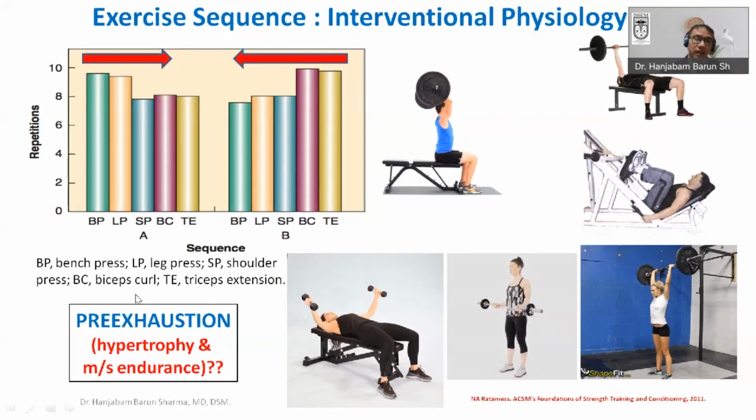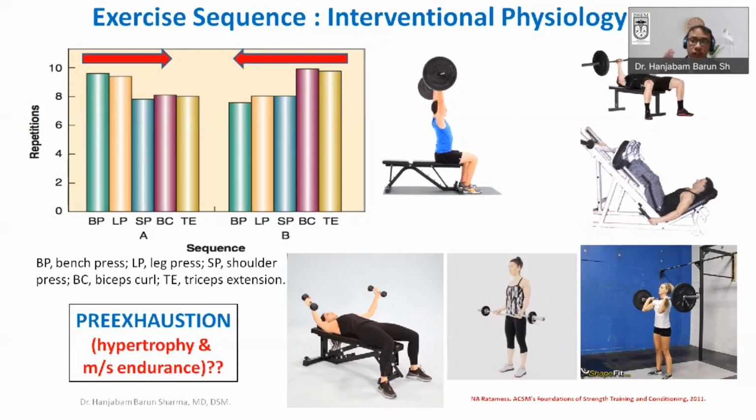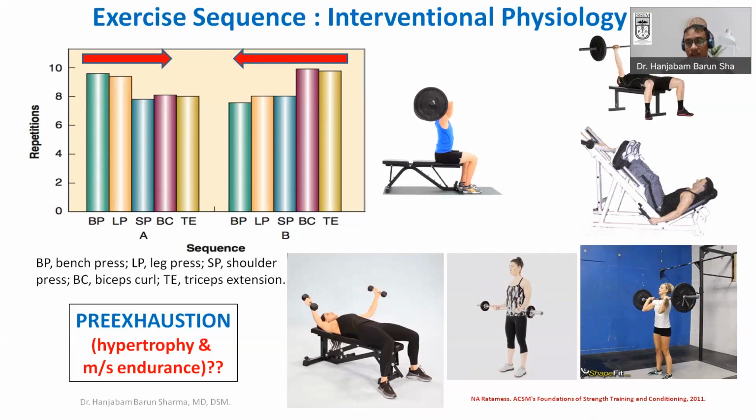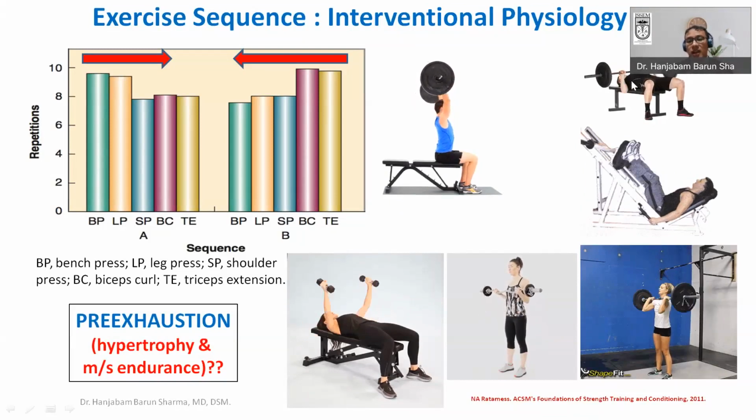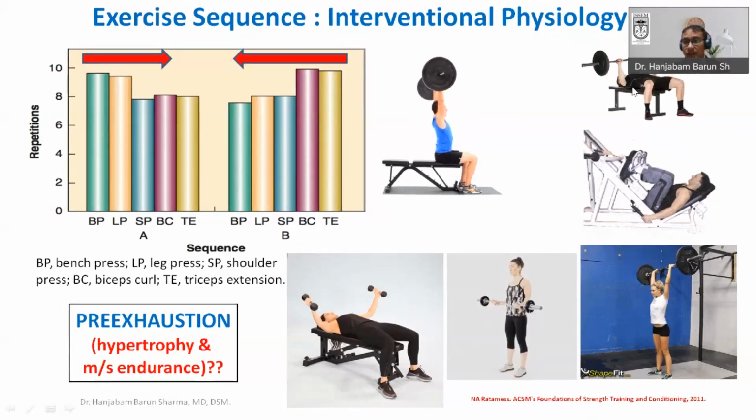Now, what is happening in the pre-exhaustion? By doing that single joint exercise, you target that particular muscle, and by targeting that particular muscle, you are pre-fatiguing. You are inducing relative fatigue to that particular muscle, in this case tricep. And then when you do the compound exercise, which also includes that muscle, because the muscle is already fatigued, what will happen?